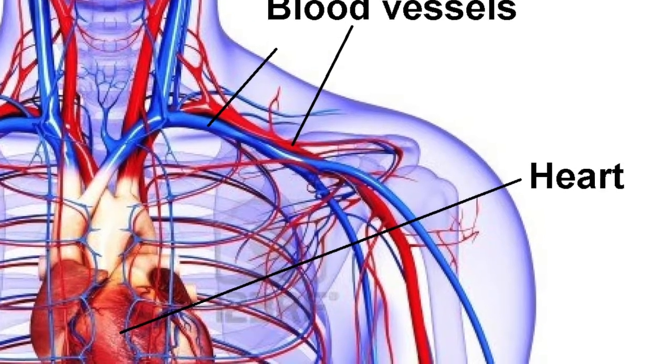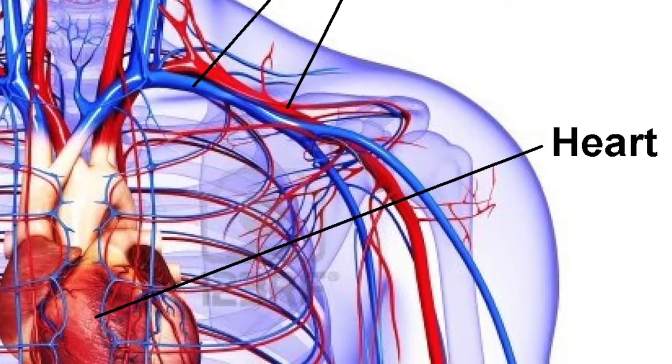It also helps to establish body temperature and pH to the amount the body needs. Some organs, tissues, or structures that the system works with are the heart, the blood, and the blood vessels.